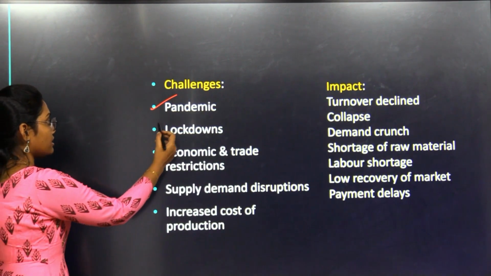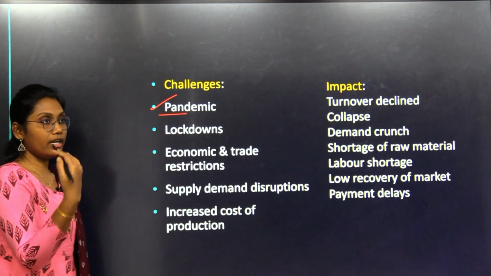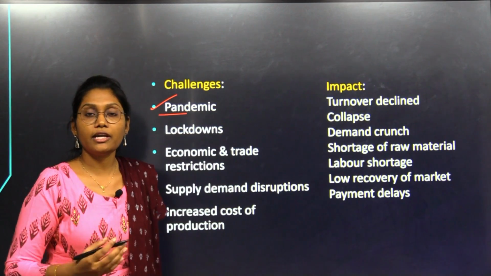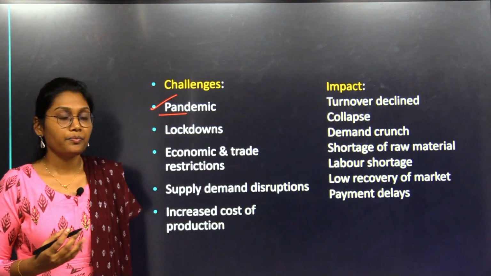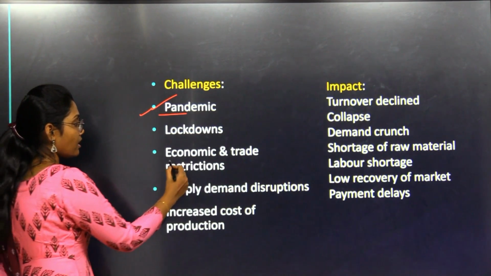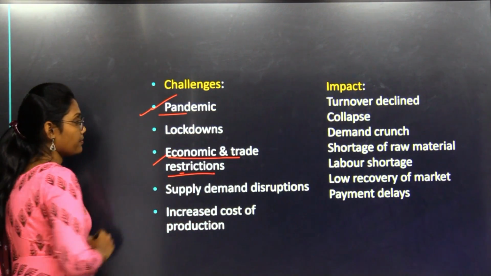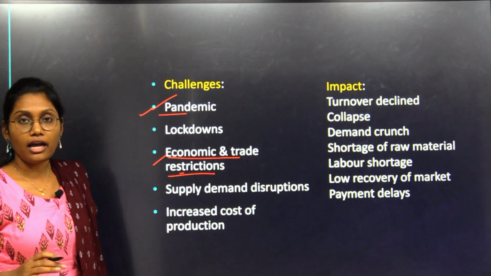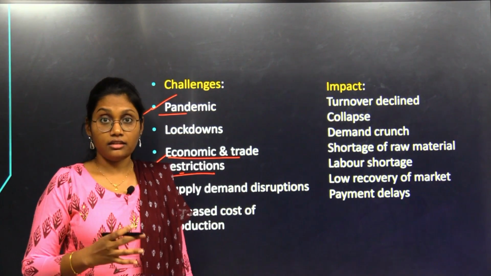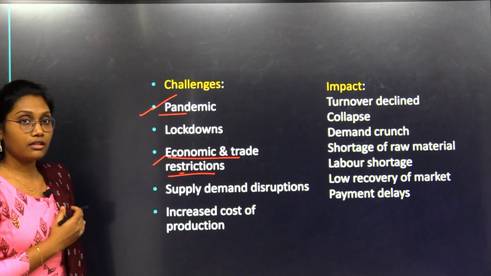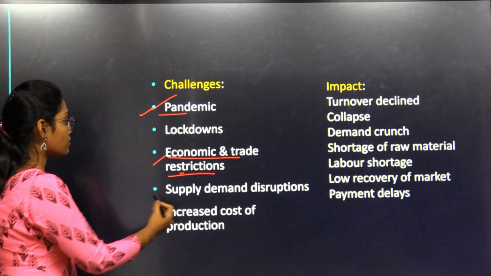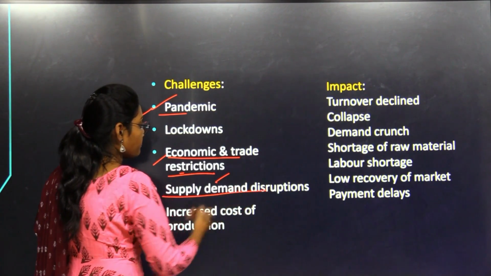The products coming out of the MSMEs lost demand, and there was also an investment crunch. Economic trade restrictions because of the lockdowns and restrictions on the economic flow also hit the MSMEs, with the continuous flow of marketing and business and also supply and demand disrupted.